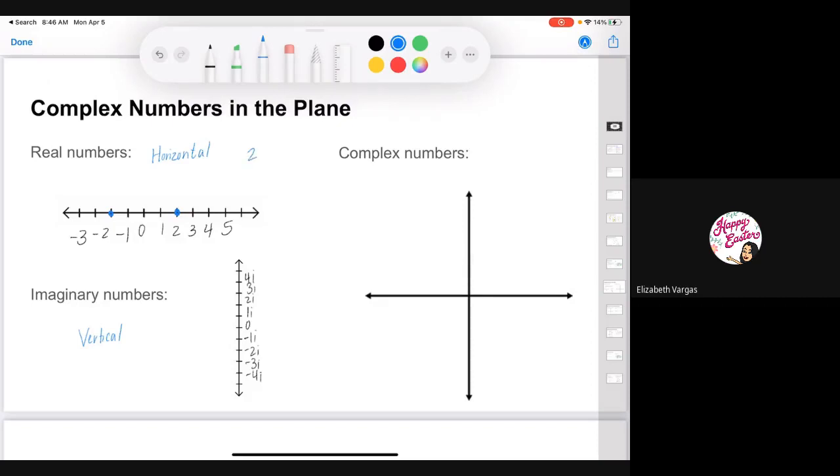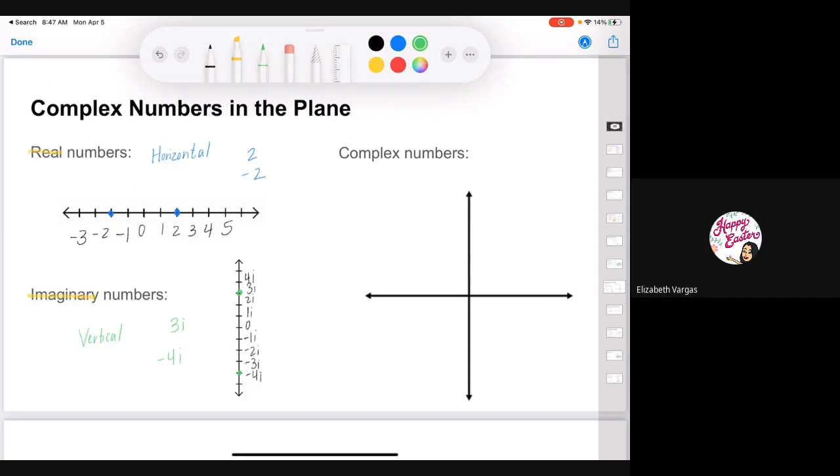Well, here I plotted 2 and negative 2. Okay, say here I want to plot 3i. So I'm plotting 3i, and I want to plot negative 4i. So basically, the only difference between real numbers and imaginary numbers here is all real numbers need to be plotted on a horizontal line, and all imaginary numbers need to be plotted on a vertical line.